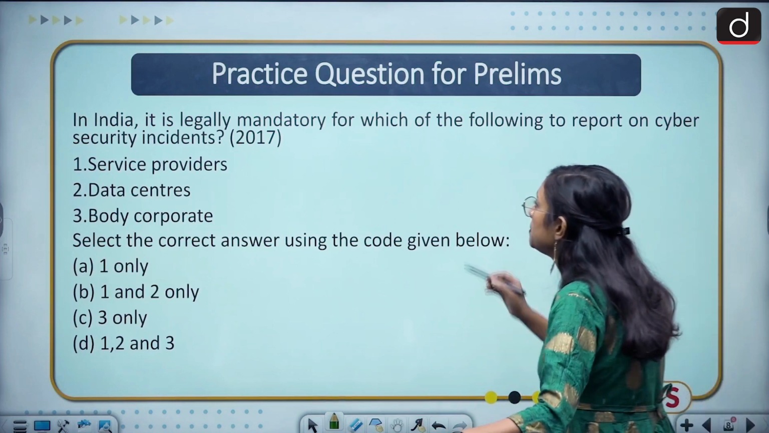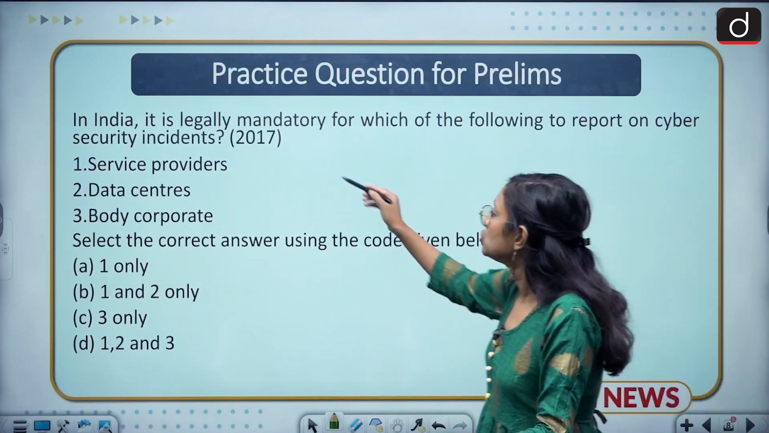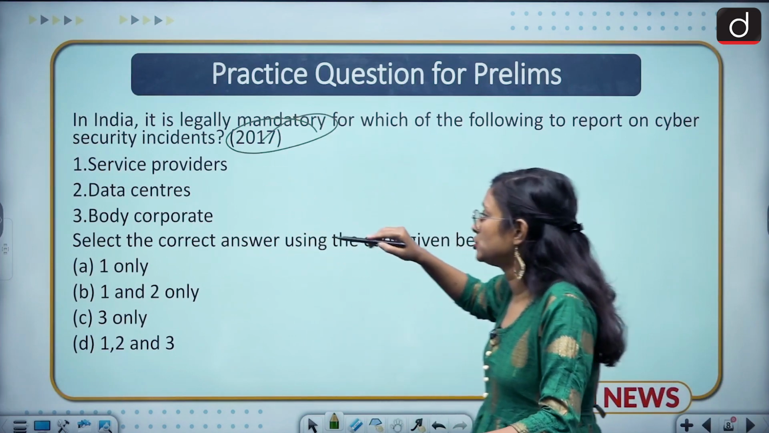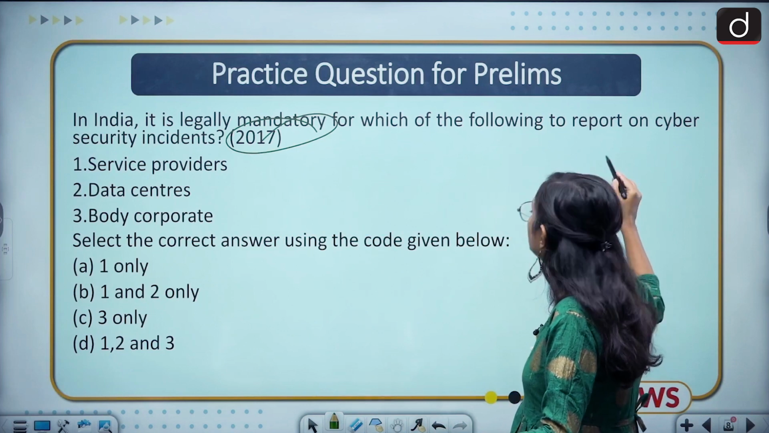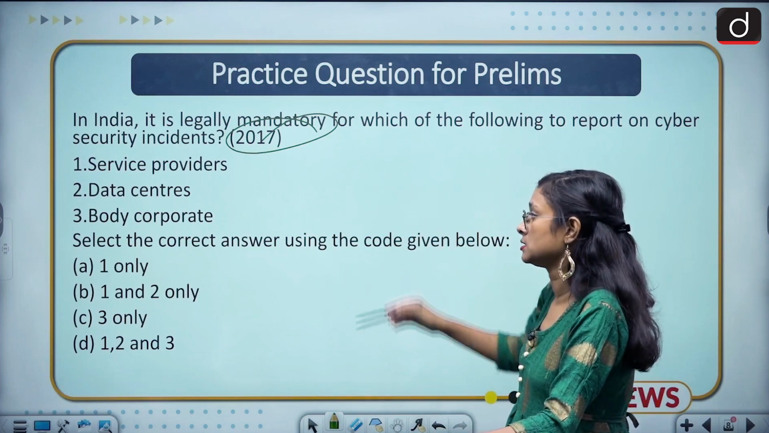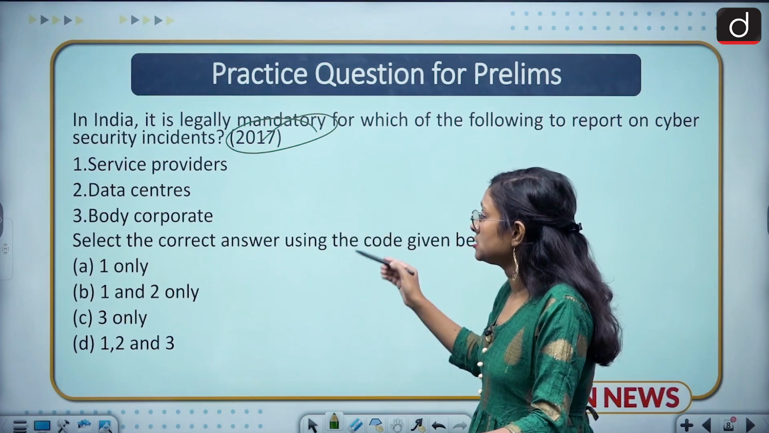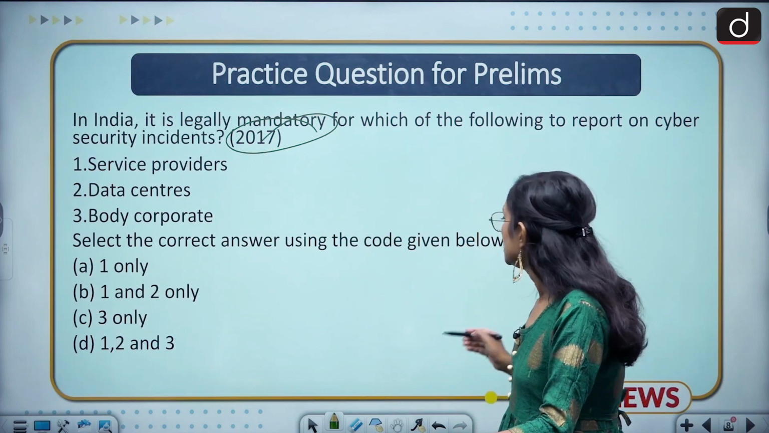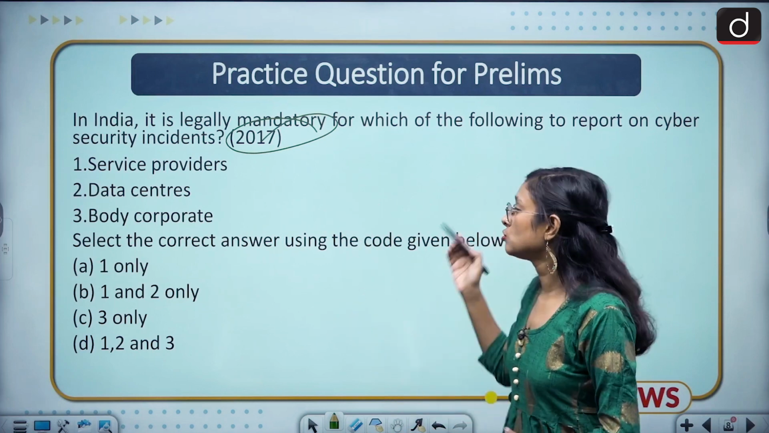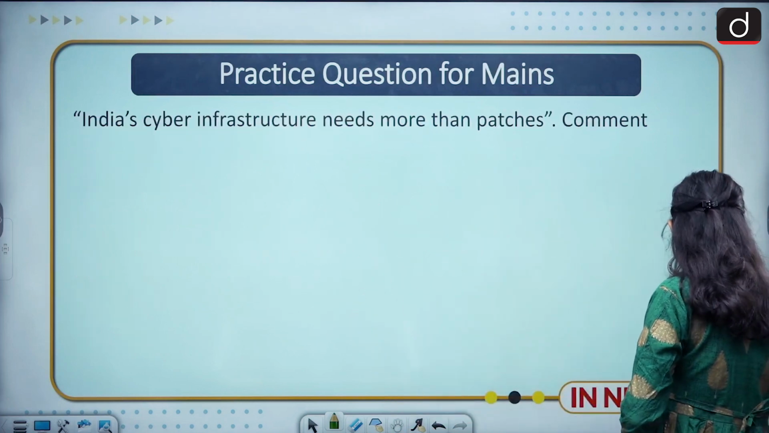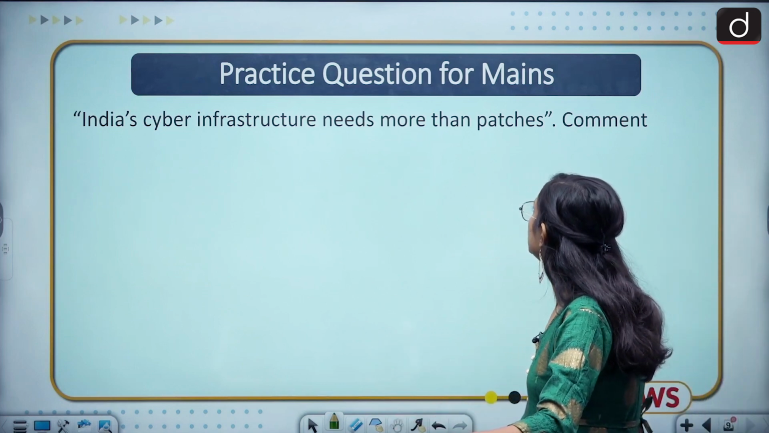The next slide is about a practice question for prelims, and this question was already asked in 2017. So what is the question? In India, it is legally mandatory for which of the following to report on cyber security incidents? Your first option is service provider, data centers, body corporate. Here they are asking whom to select, so you have to select. Coming to the mains part, the mains question is: India's cyber infrastructure needs more than patches.